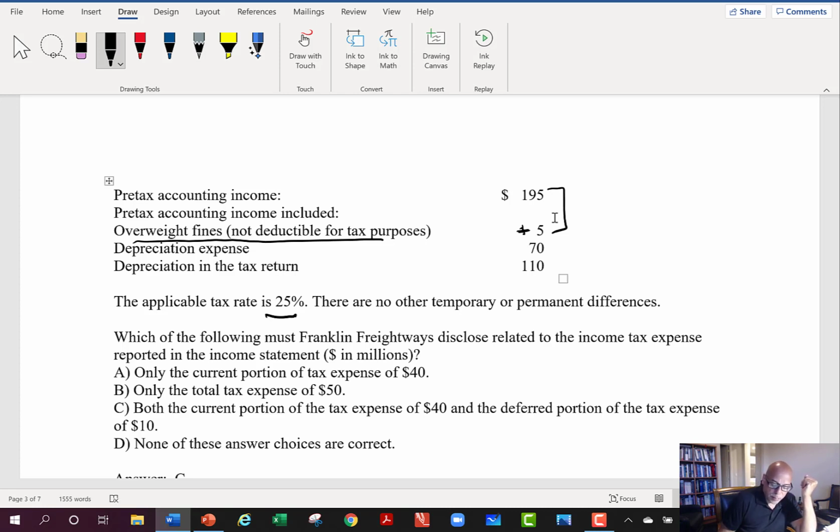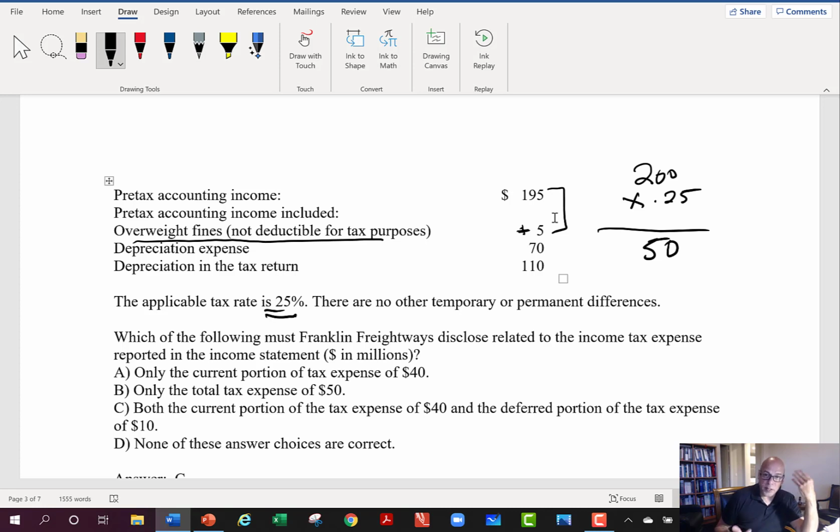Okay, and so what happens? We have 200 that they're going to take as their tax expense, or the base for their tax expense, because they'll never be able to deduct that 5,000. So now you take the 200 times what? Times 0.25, right? That's the tax rate they gave us. I take 200 times 0.25. That's giving me 50. Okay, now that's the total tax expense, but unfortunately, we're not done because this question is asking,